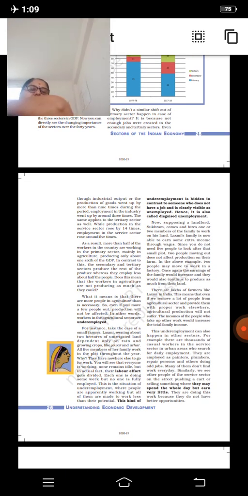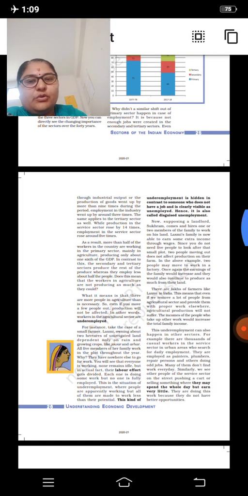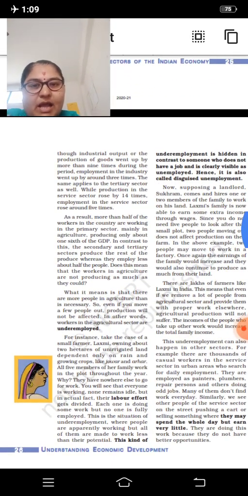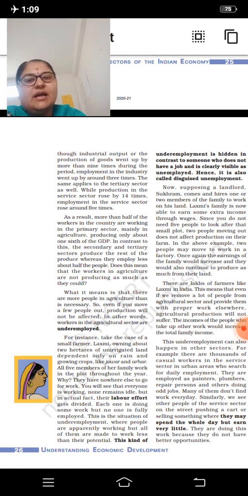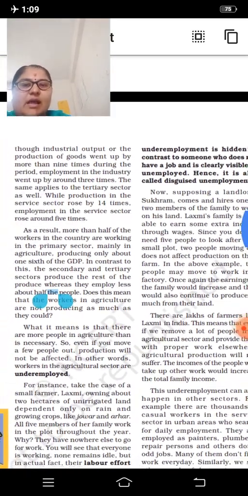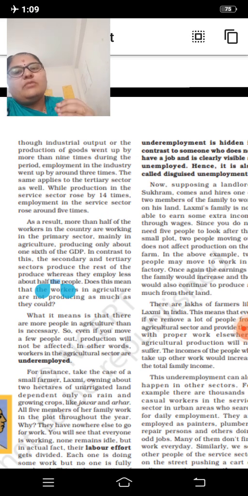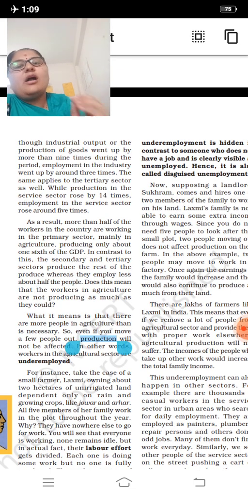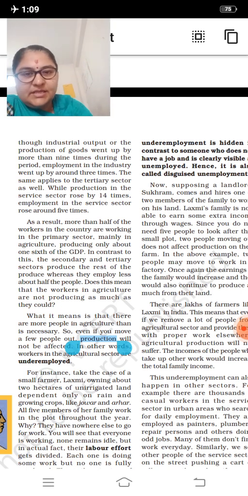Here you have to note this point: even though production is going up by 9 times, employment is going up only around 3 times, which is the tragedy for our country. Employment should also boost up along with production, but it is not happening. Only the production of goods and services is increasing, by 9 times. Employment is increasing only by 3 times.